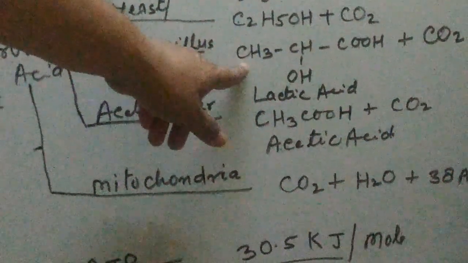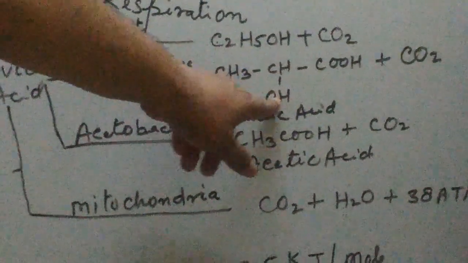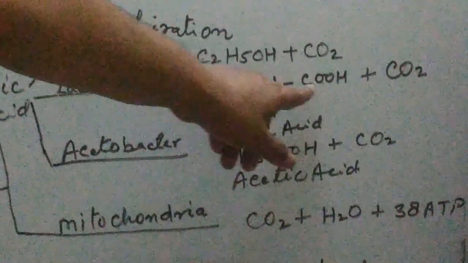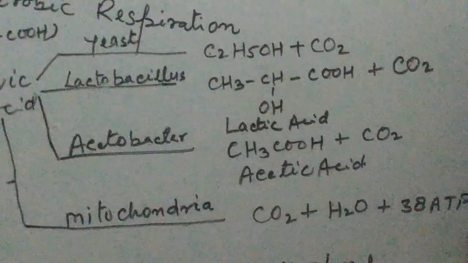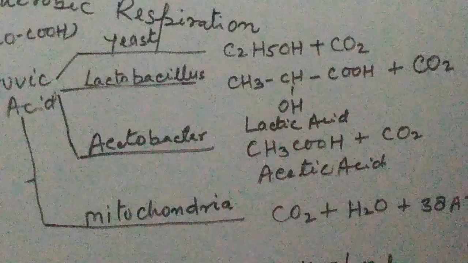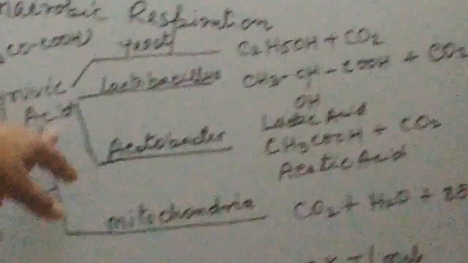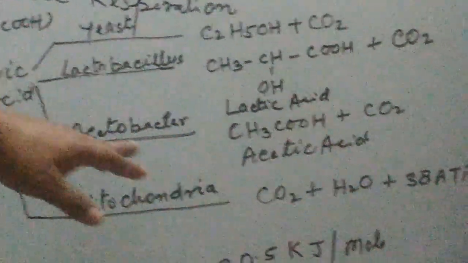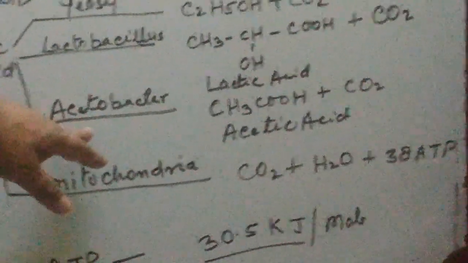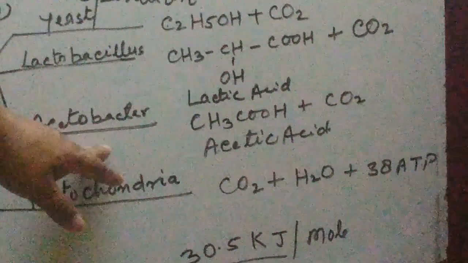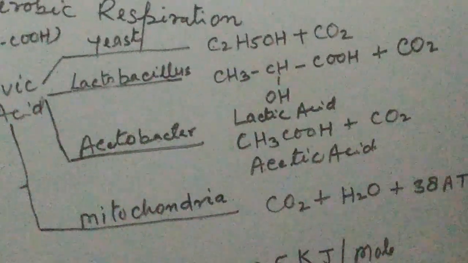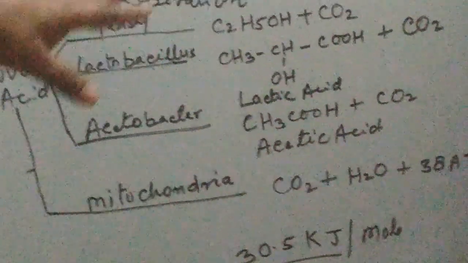The chemical formula of lactic acid is CH3CHOHCOOH. Sorry, that is the chemical formula of lactic acid, not acetic acid. And pyruvic acid is converted into lactic acid in the presence of the microbe. In those processes, oxygen is not essential.